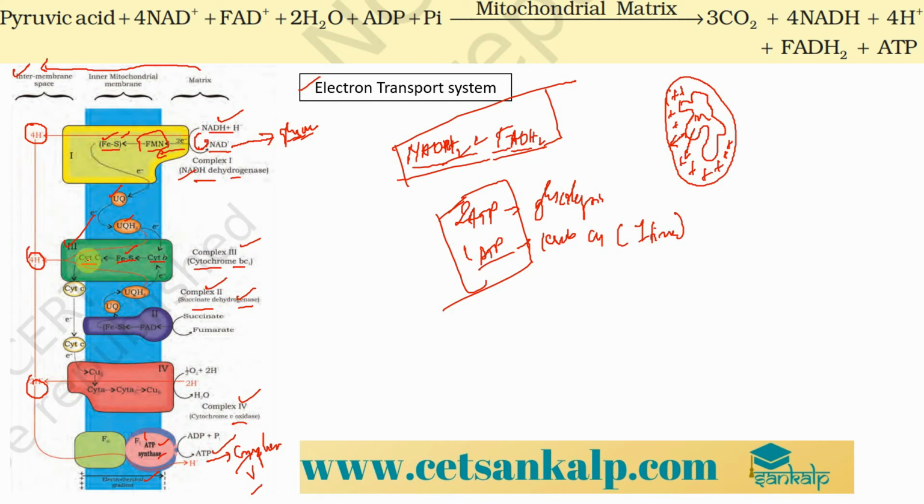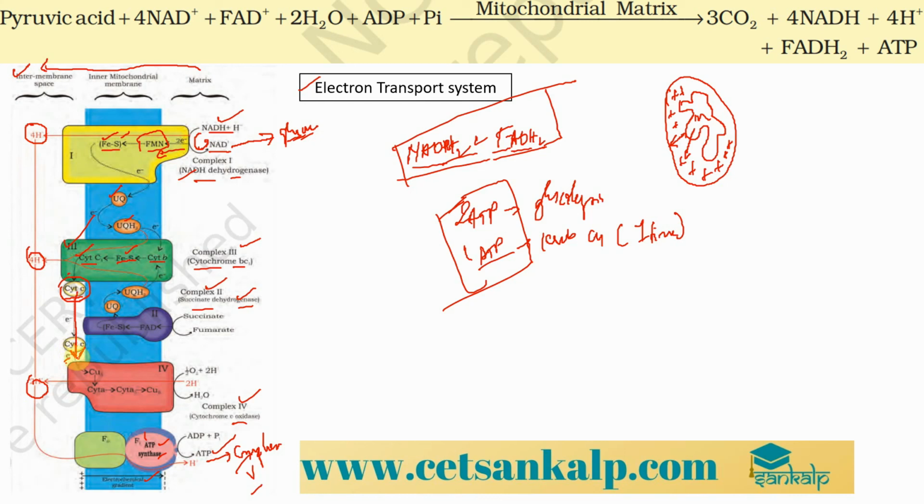And from the last part of complex 3, that is the cytochrome C, the electron is again transferred through one more structure called cytochrome C, which is another mobile protein complex that is present on the intermembrane space side of the inner mitochondrial membrane. It is mainly facing towards the intermembrane space. So this cytochrome C now takes the electron, travels,